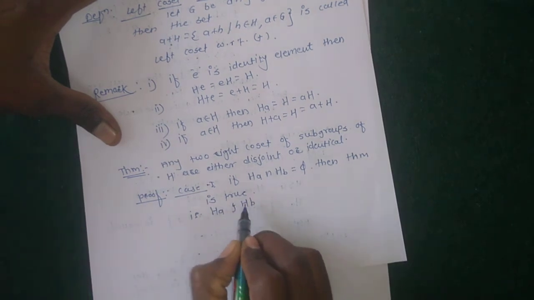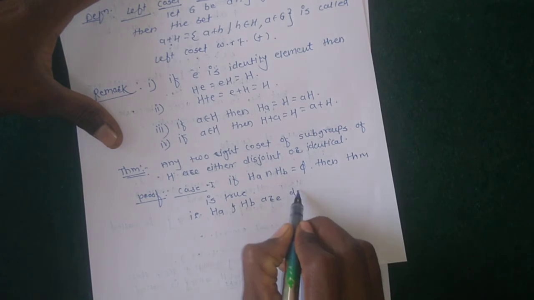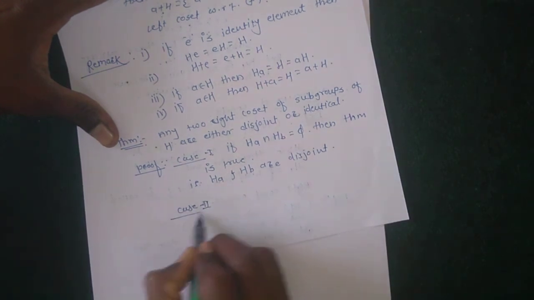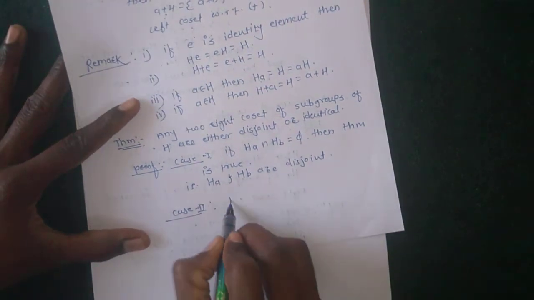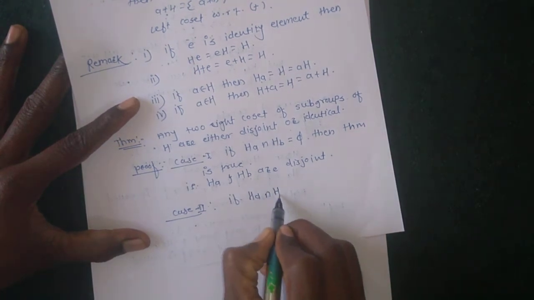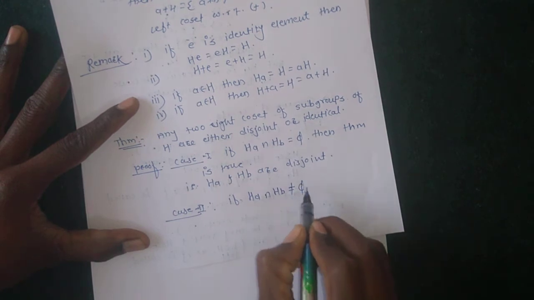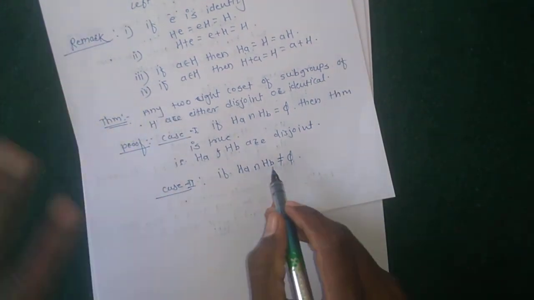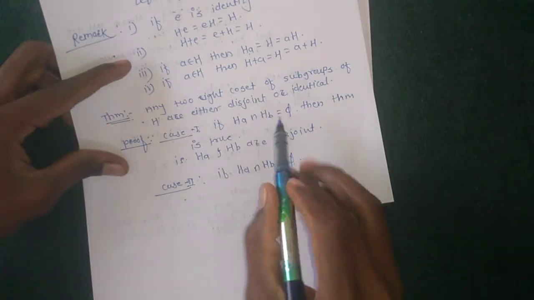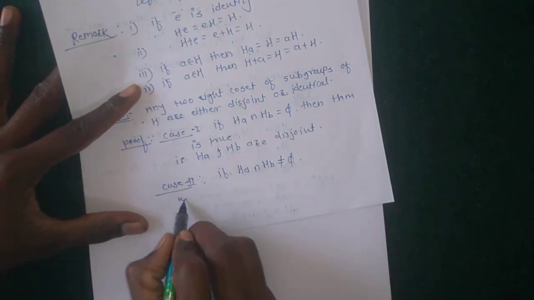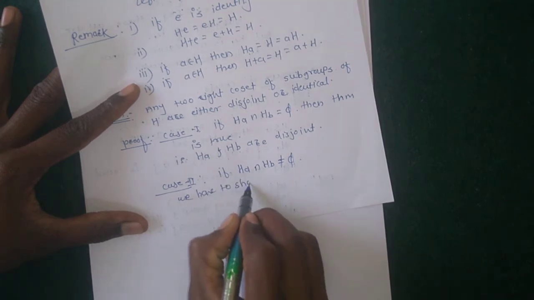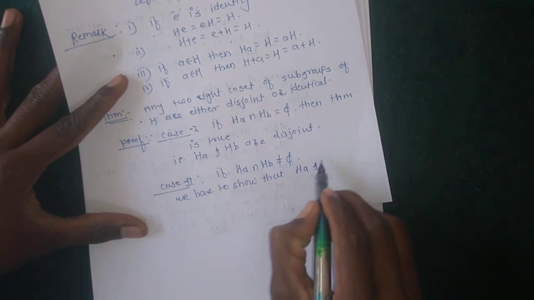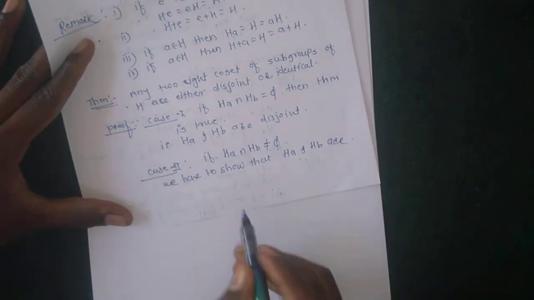That is, HA and HB are disjoint. So case second: if HA intersection HB is not equal to phi, which means it is non-empty, then we have to show that the given sets HA and HB are identical.